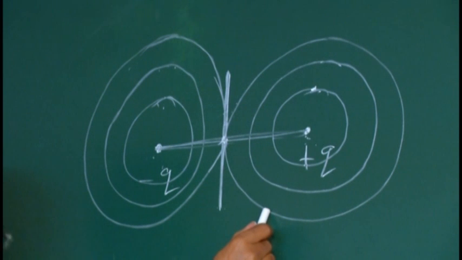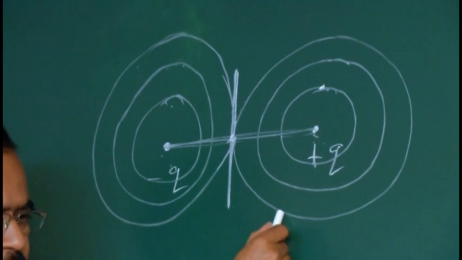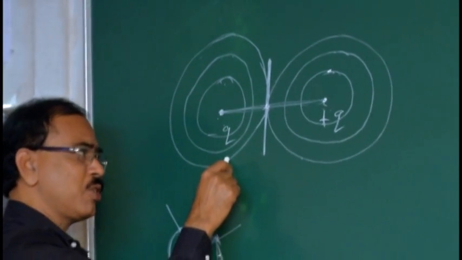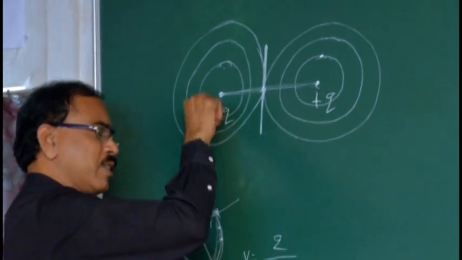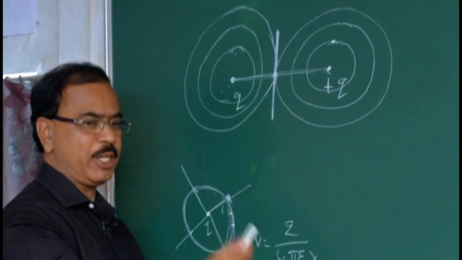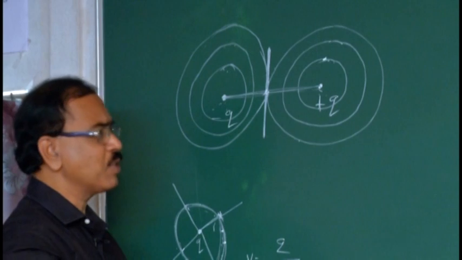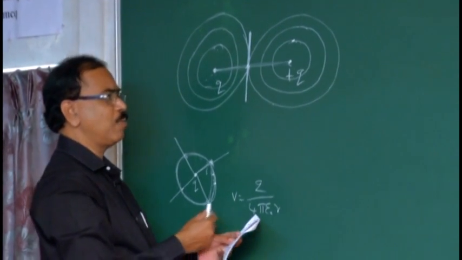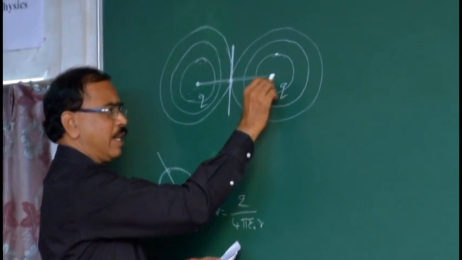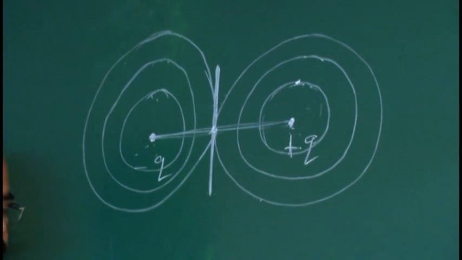This one is an equipotential surface due to this point charge, the positive charge, but not due to the dipole. This is also an equipotential surface due to this point charge, but not due to the dipole. If you combine both charges, consider both charges, then only that will be the equipotential surface of the dipole. The question is, the equipotential surface of an electric dipole is, say, first option, a sphere whose center coincides with the center of the dipole. The first option, no. This is the equipotential surface due to a single charge, not due to the dipole.